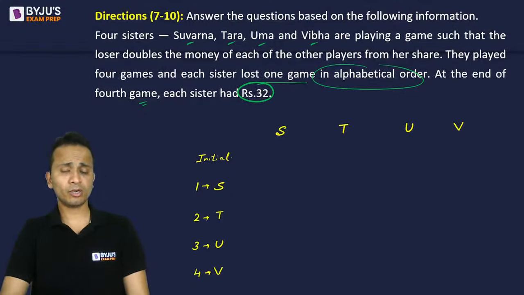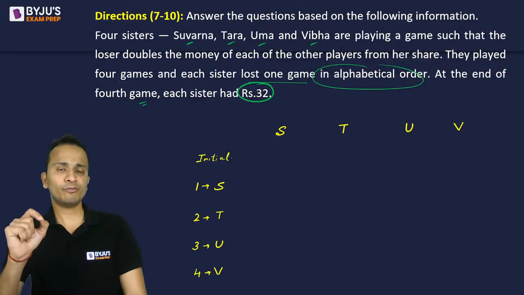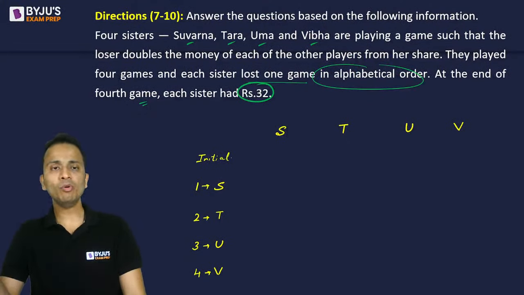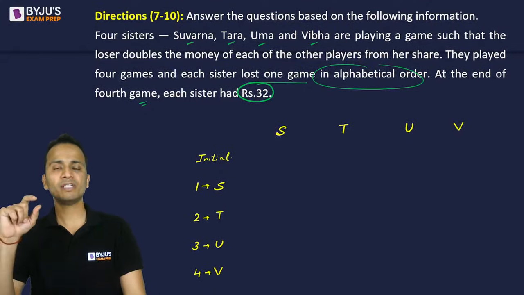I hope you are all filling this table. At the end of the fourth game, the bottommost row will have 32 in each column.